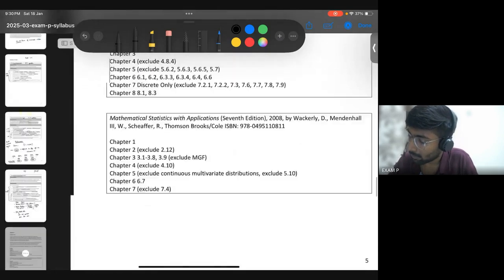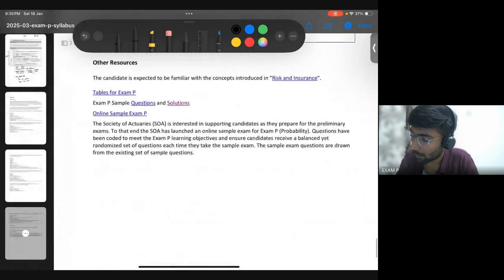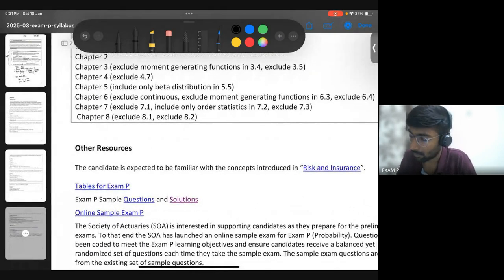As I told you, at the end of this PDF, I'll also share this PDF in the group. One thing is tables. This will be useful. Tables are some standard distributions for which you may need the probabilities for some of the questions. They have these tables, which will be available to you during the exam as well. Then the sample questions I was talking about: you have the questions and solutions to all of them, so it won't be a difficulty.